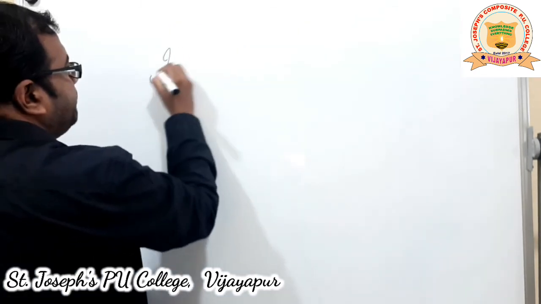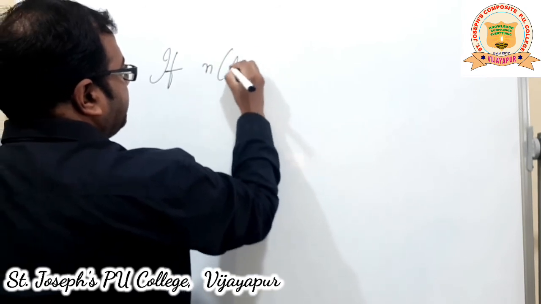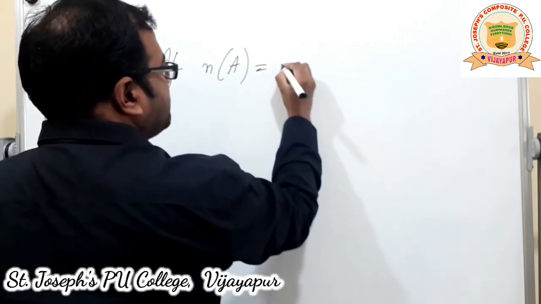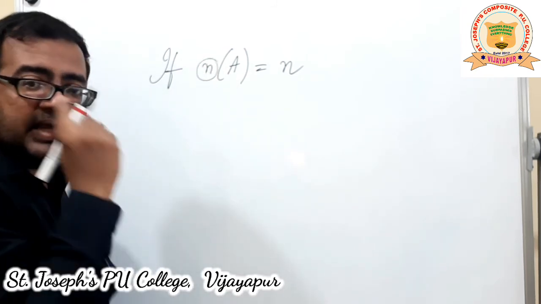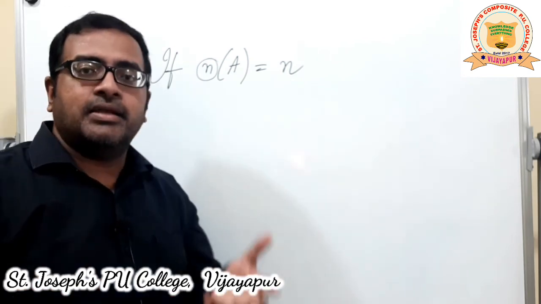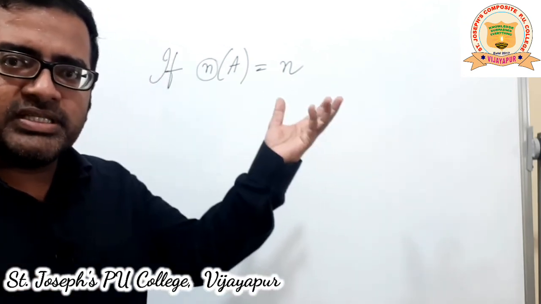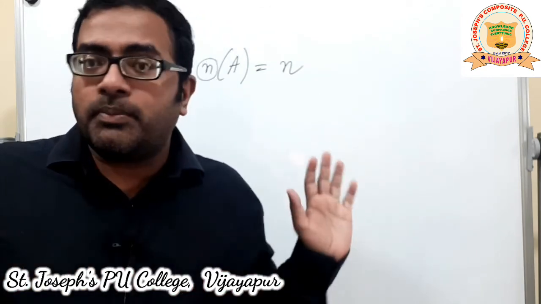Now, note down: if n(A) is equal to some n, where this n indicates the number of elements in A. This n is a natural number I have taken. It has to be natural because the number of objects cannot be fractions.